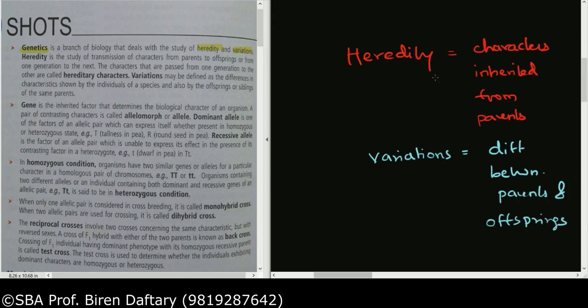And when you combine heredity and variation, what do you get? You get the field of biology called genetics. So we had learned about this. The same thing is given over here in the first paragraph, so you should be knowing all these three terms: what is heredity, what is variations, and what is genetics. All right, so now let us come to the next part, which is about the gene.